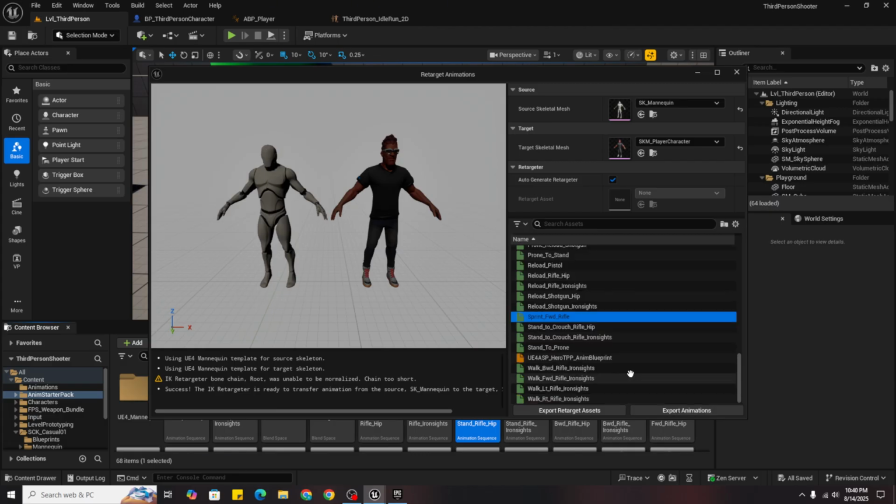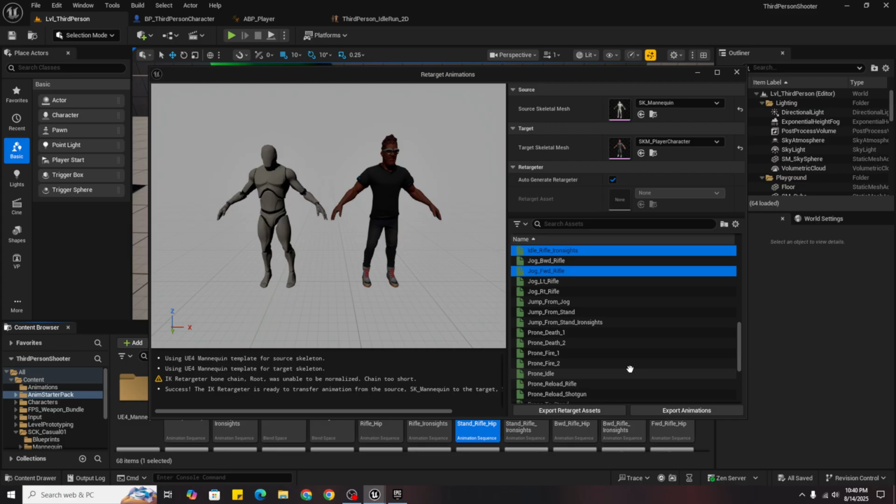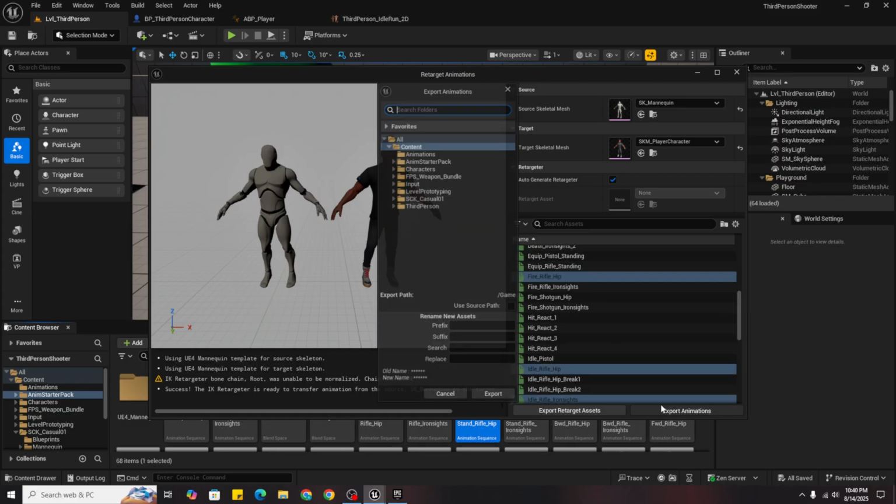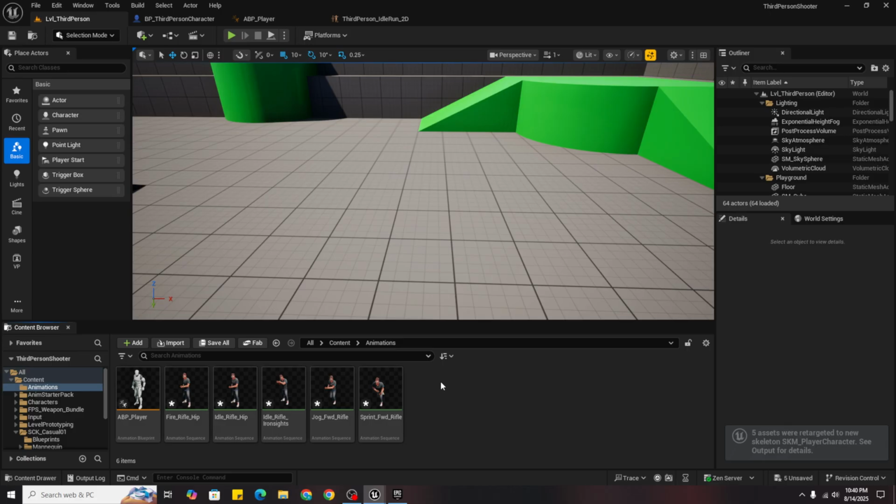But before that I also need a shoot. So fire rifle here. Now export animations into animation. Now after you have exported, you will see something like this. So now we want it to be in animations.